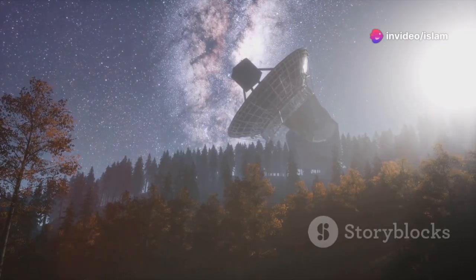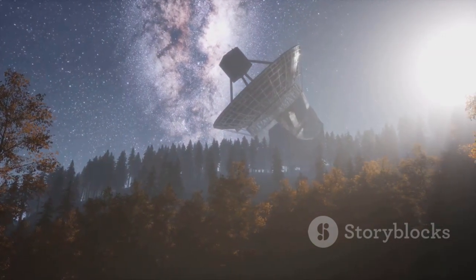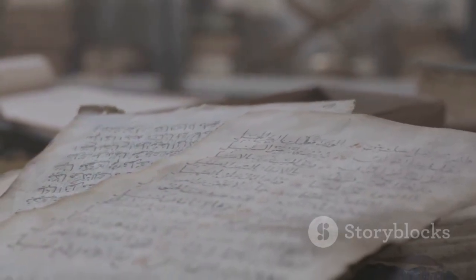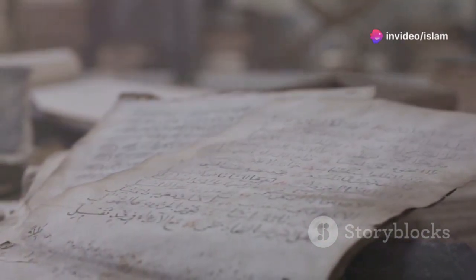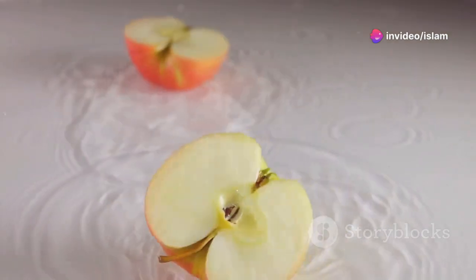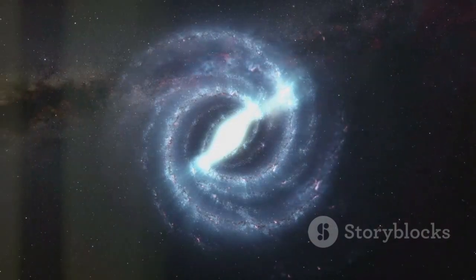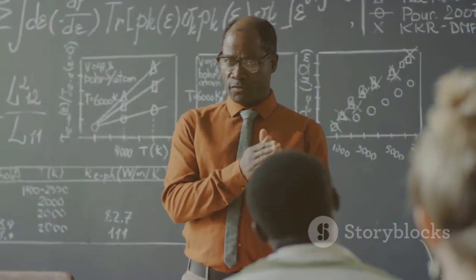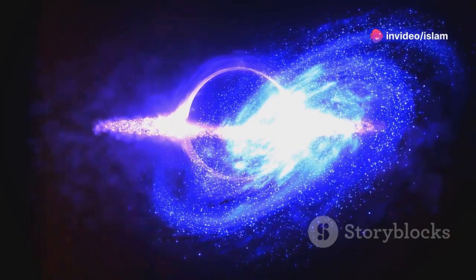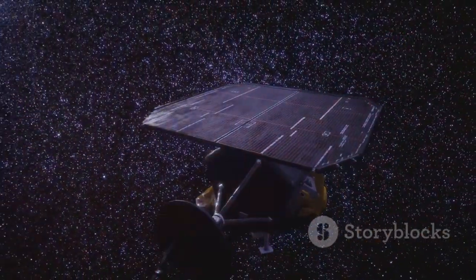Section 7. A universe governed by gravity. A lasting legacy. Newton's law of universal gravitation revolutionized our understanding of the universe. It provided a simple yet powerful explanation for why objects fall to the ground, why planets orbit stars, and how galaxies hold together. This law continues to be a cornerstone of modern physics, informing our understanding of black holes, the expansion of the universe, and the search for extraterrestrial life.